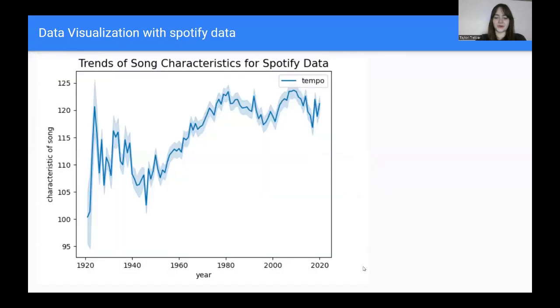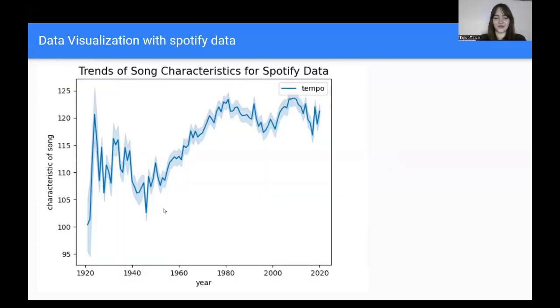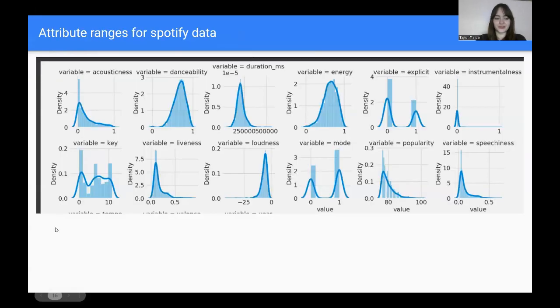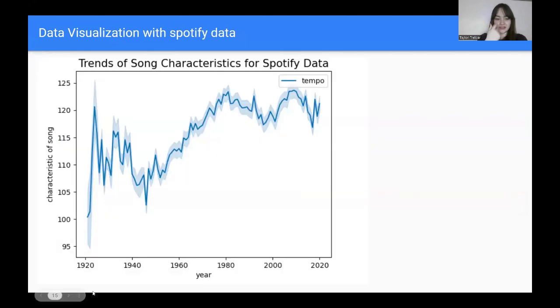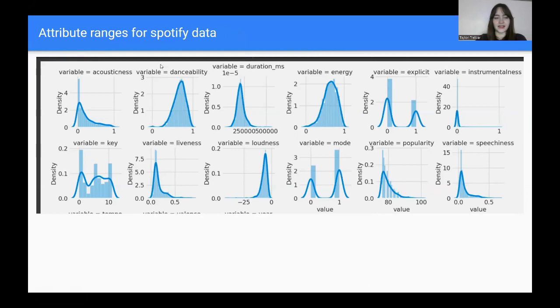And then I added an extra one for tempo because it wasn't sitting nicely in the original attribute graph. But I thought this was interesting just to see how the tempo of songs has increased over the years.